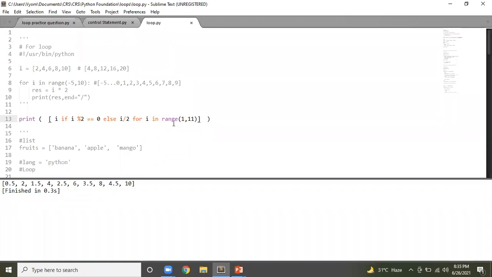So what this is doing is, if I mod 2 is 0, then you print I as it is, otherwise you do I by 2. So when you start with 1, because 1 is not an even number, you halve it, and in case of an even number, you print it as it is. This is how you can apply if else inside your single statement along with for. Okay, clear? Any questions in this?